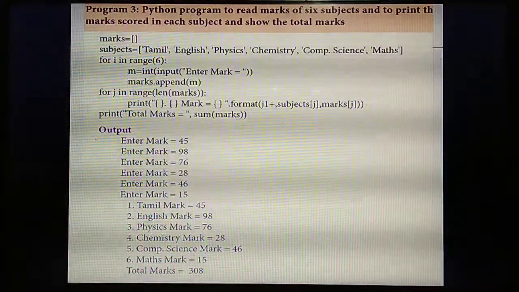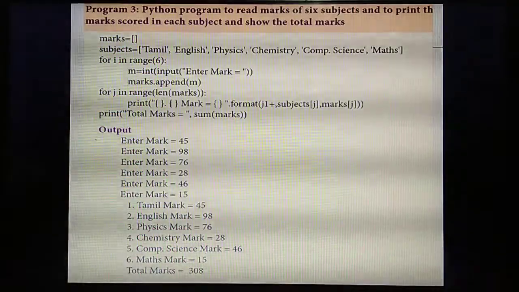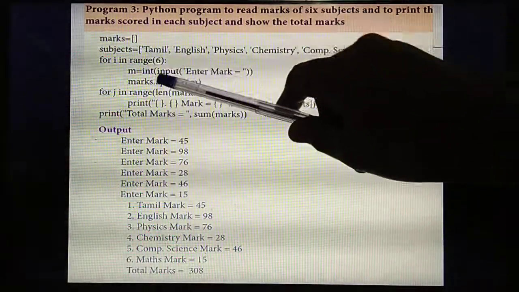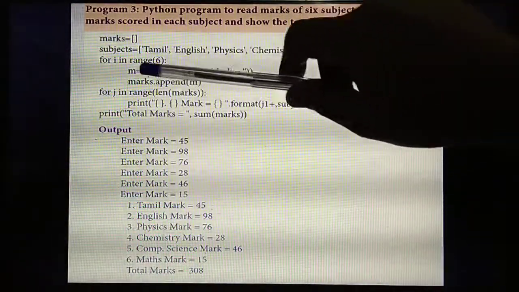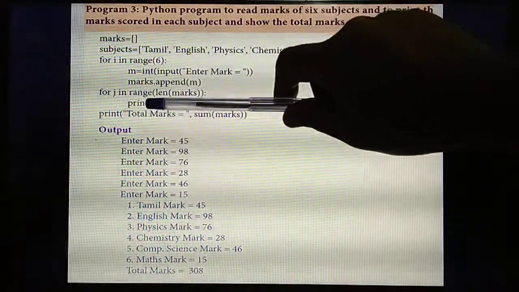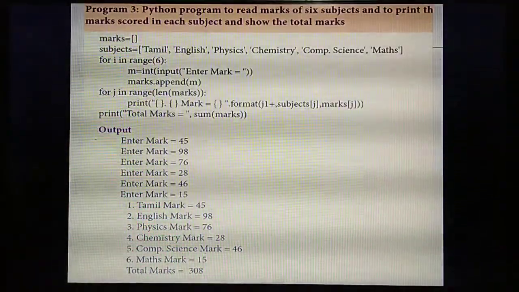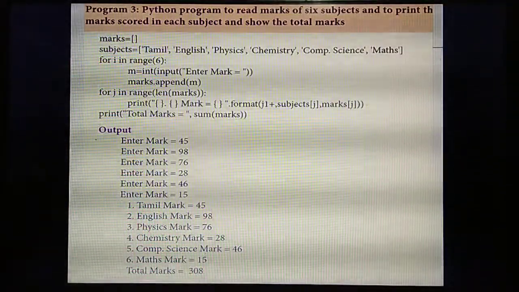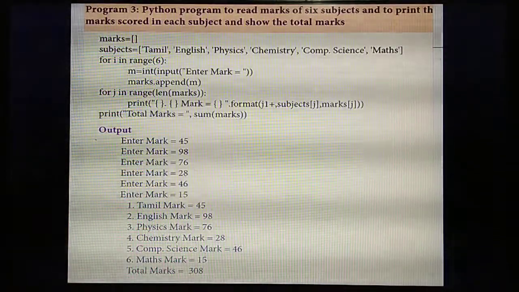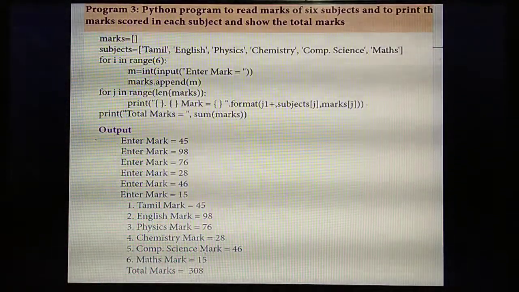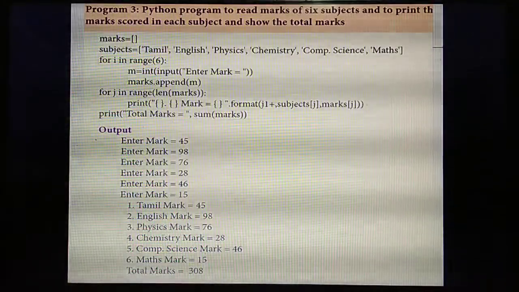You are going to find the total. For that, listen. Next, you are going to create this loop, a for loop. Next you are going to create for j in, another variable. Already you have created a variable called i. So next you are going to create another variable called j. So for what? Taking the total for each subject mark.